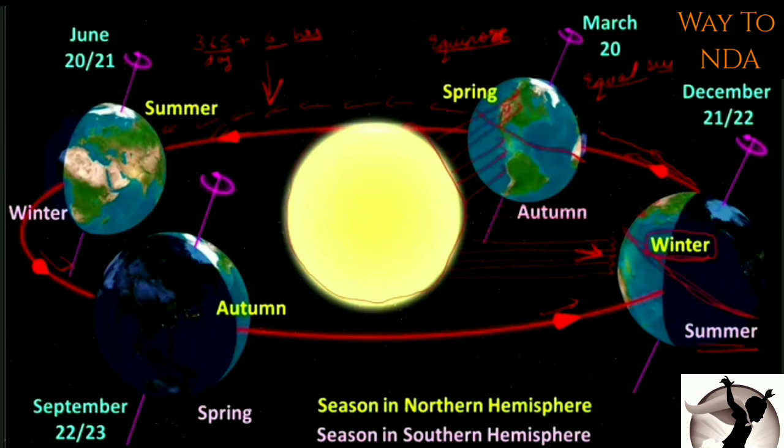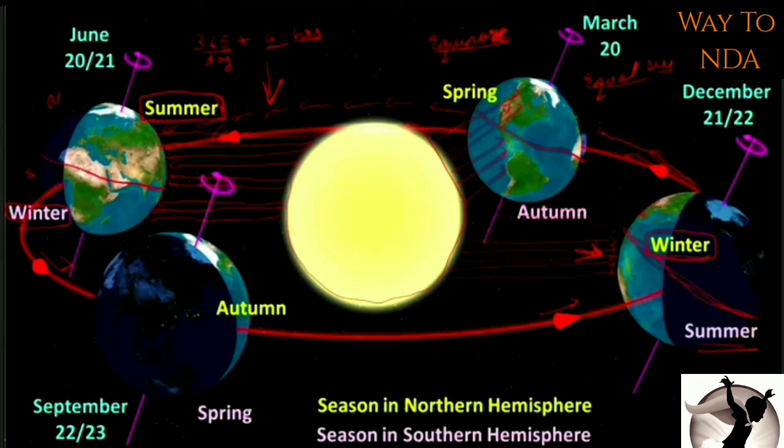Now when it is coming here, you can see that this is the equator, which is dividing Earth into two equal parts. So you will see that now the northern hemisphere will get more sun rays. Why? Because it is exposed more to the sun rays. Okay, you can see here. And there will be summer in the northern hemisphere. This is the northern hemisphere, this is the southern hemisphere. So here it will be summer in the northern hemisphere, and winter in the southern hemisphere. Why? Because less sun rays are reaching. Less sun rays. Okay, so here are more sun rays, here are less sun rays.